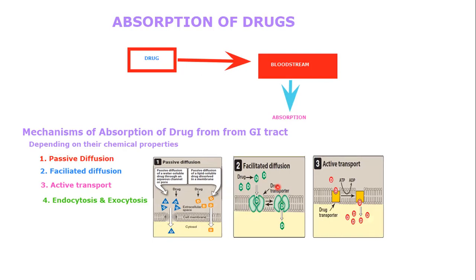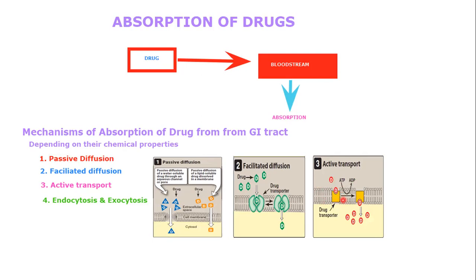What is active transport? This mode of drug entry also involves specific carrier proteins that span the membrane. A few drugs that closely resemble the structure of naturally occurring metabolites are actively transported across the cell membrane using these specific carrier proteins.